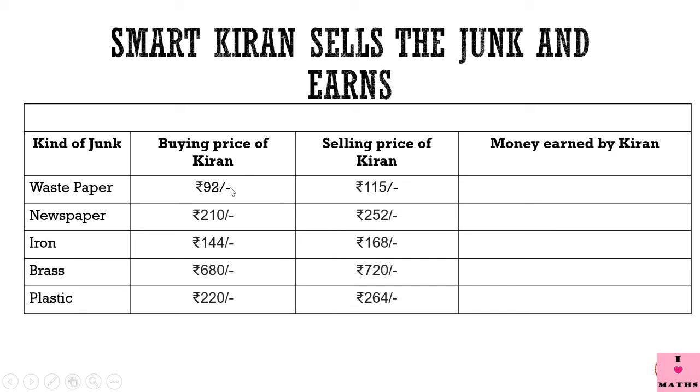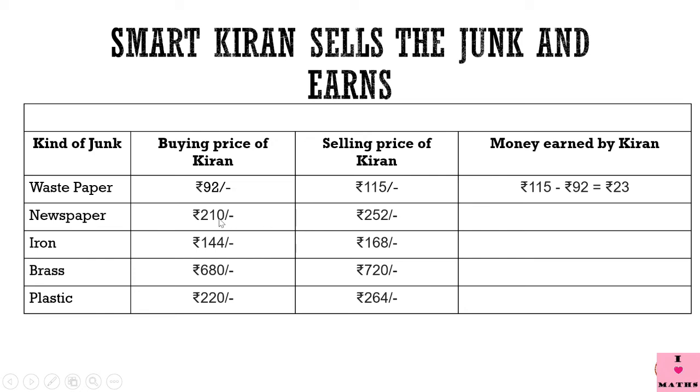Okay. Now she bought old waste paper for rupees 92. And when she sold it, she got rupees 115. Now, how much money has she earned? How much extra money has she got, beta? What are we going to do? We are going to subtract 92 from 115. So, 115 minus 92, the answer is rupees 23. So, by selling waste paper, Kiran earned rupees 23.